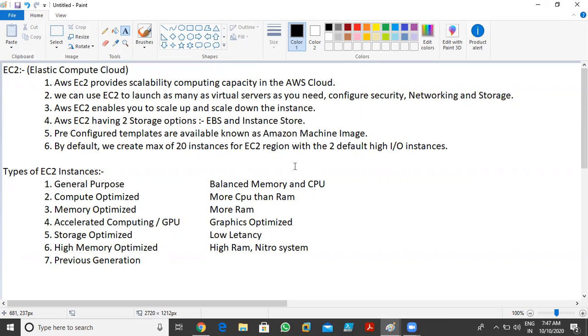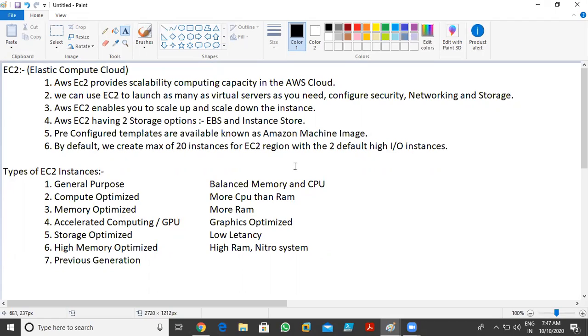Number two, we can use EC2 to launch as many virtual servers as you need, and configure security, networking, and storage. As I already told you, we can create n number of EC2 instances, meaning n number of virtual machines. And in those virtual machines, we can configure security, networking, and storage as well. When you create EC2 instances, they give you all the options regarding security, networking, and storage. Like in Azure, they give you the same thing.